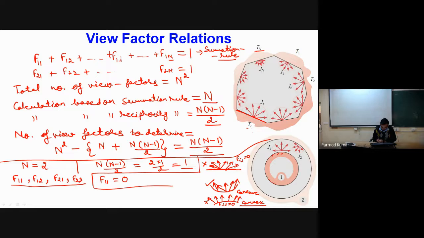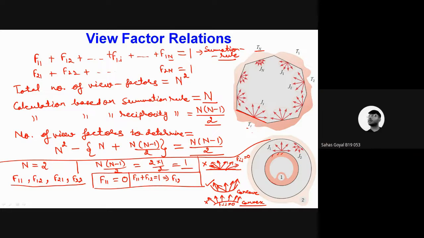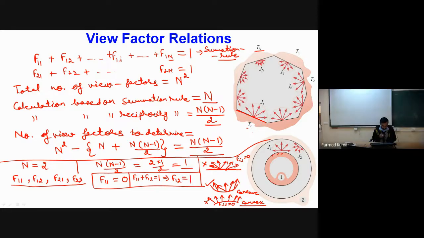Yes, sir. Now can I apply the summation rule, F11 plus F12 equal to 1? Yes, sir. So from here I will get F12 equal to 1. So 2 view factors I have. One I have actually determined, F11 equal to 0, and the second view factor I have calculated from the summation rule.